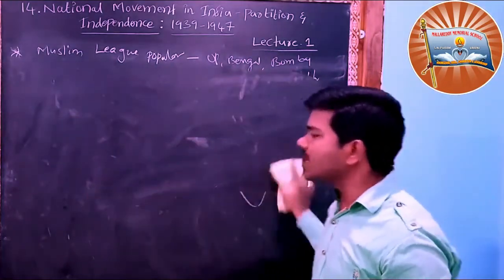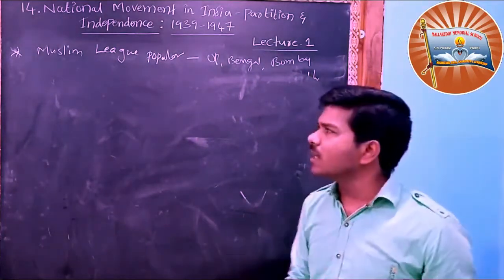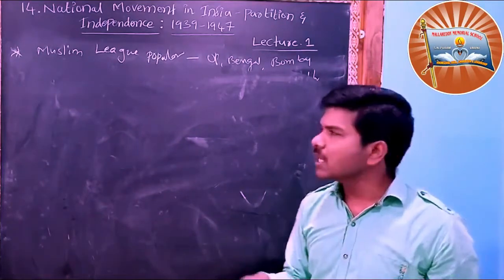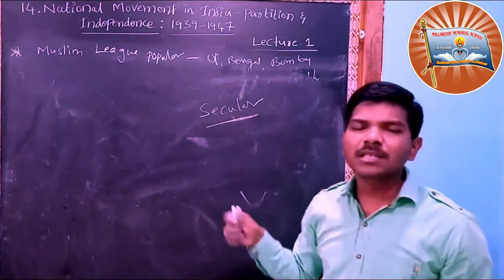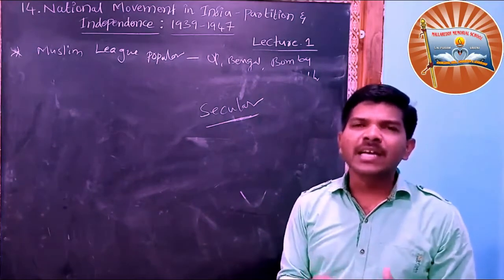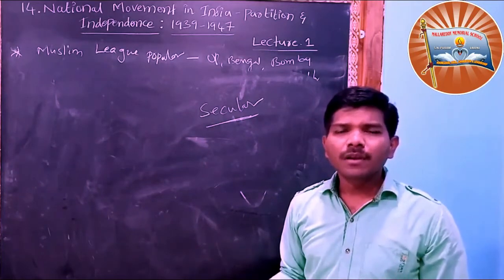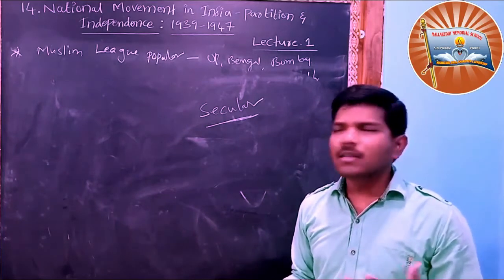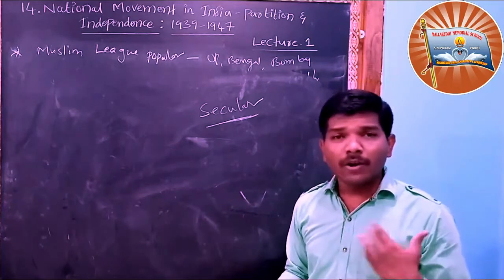And the Congress party slowly moved towards a secular manner. The Congress party began maintaining a good relationship with the Muslims and turned towards secularism. Secular means they treated Muslims as equal too. Congress tried to become secular, because before that Congress was not secular. Why? Because Congress took most of the Hindu members, and when Abul Kalam Azad objected, then Congress realized it.